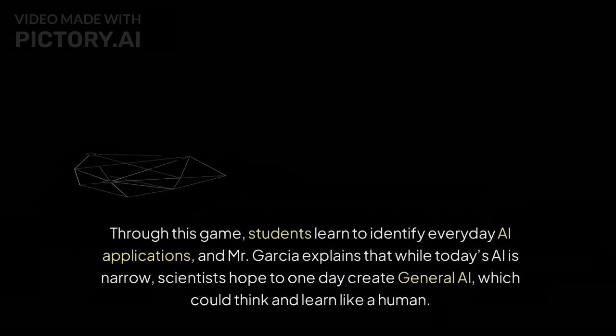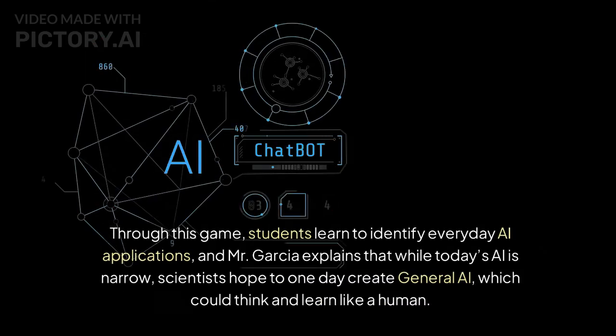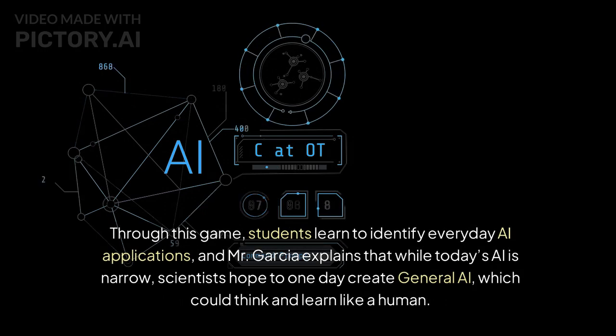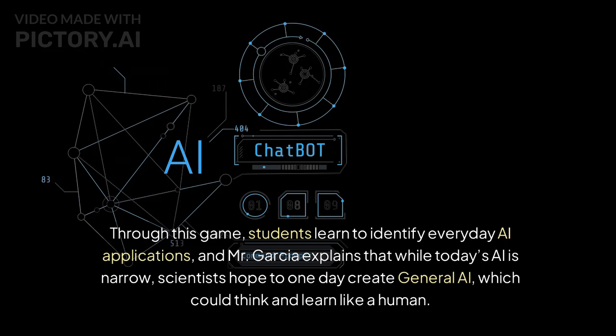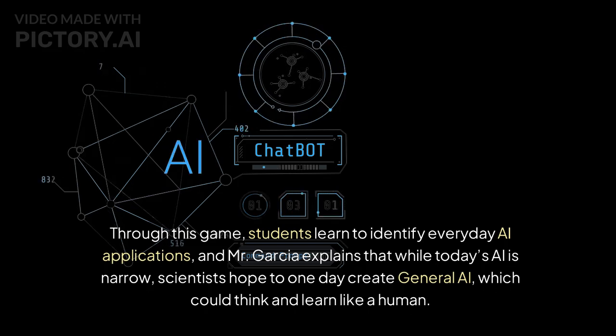Narration: Through this game, students learn to identify everyday AI applications, and Mr. Garcia explains that while today's AI is narrow, scientists hope to one day create general AI, which could think and learn like a human. Lesson: Introduce general AI, explaining that while it doesn't yet exist, it's a goal for scientists and engineers.